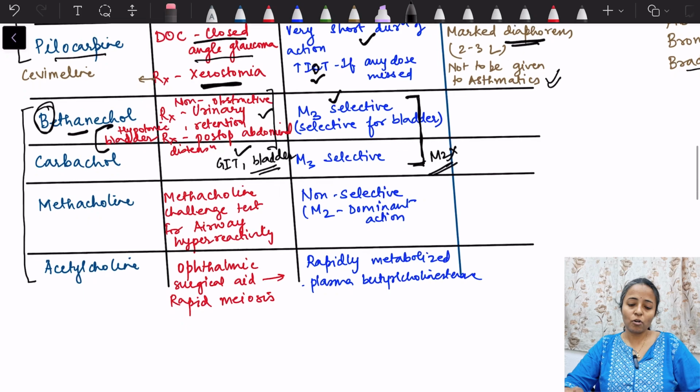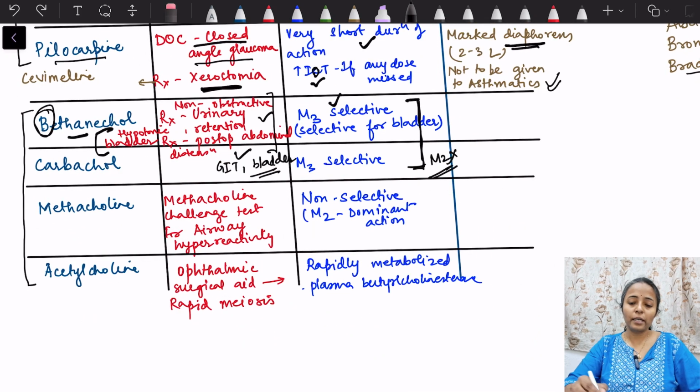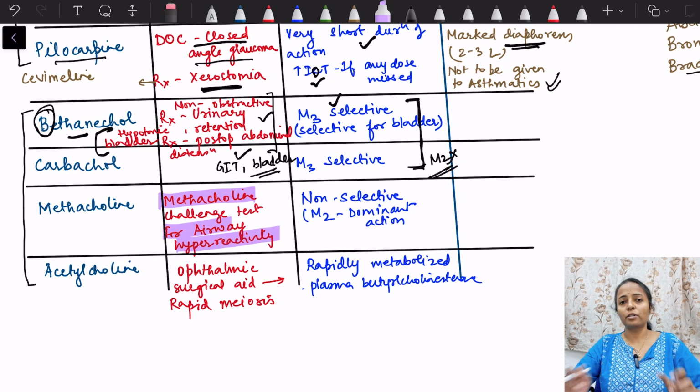Then we have methacholine. Methacholine can be used for the methacholine challenge test for airway hyperreactivity. Okay, we know that parasympathomimetic action is causing bronchospasm. To check for the sensitivity of the bronchial constriction, we can give this methacholine challenge test. Okay, but we have to remember that this methacholine is non-selective and it has M2 dominant action. So this will cause bradycardia also.